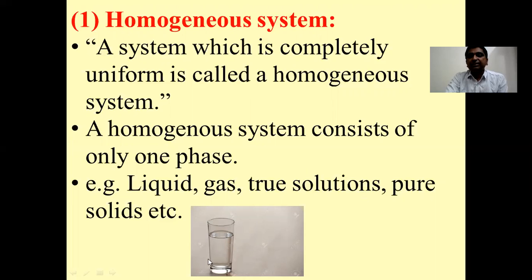See here, a simple example is shown, that is a glass. We have taken a glass and to that some pure water is added. Now that becomes a homogeneous system because the system consists of only one phase, that is the liquid phase. Remember always, the number of phases in a homogeneous system is only one.